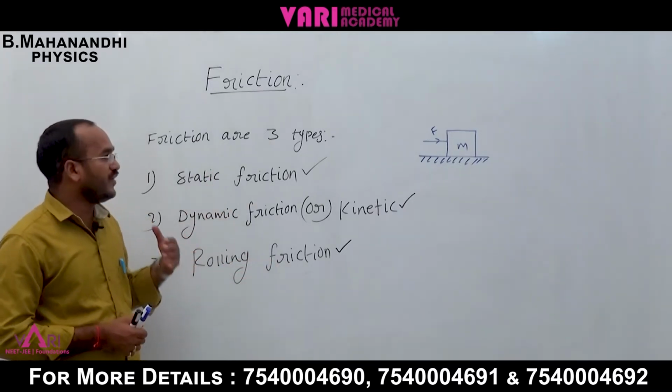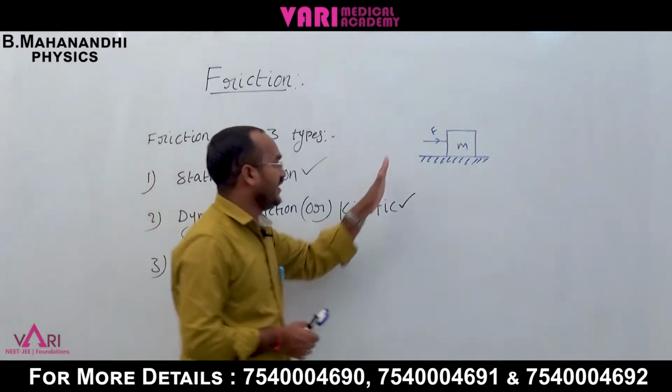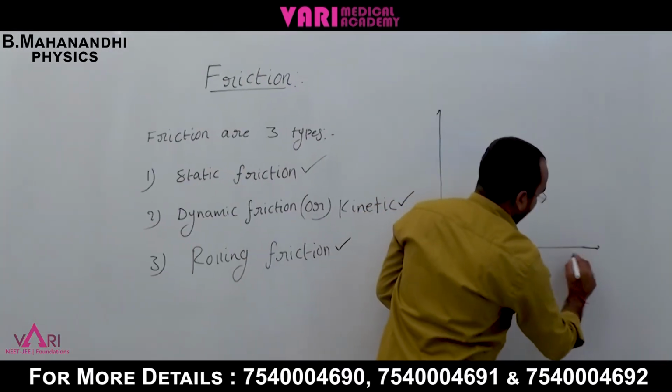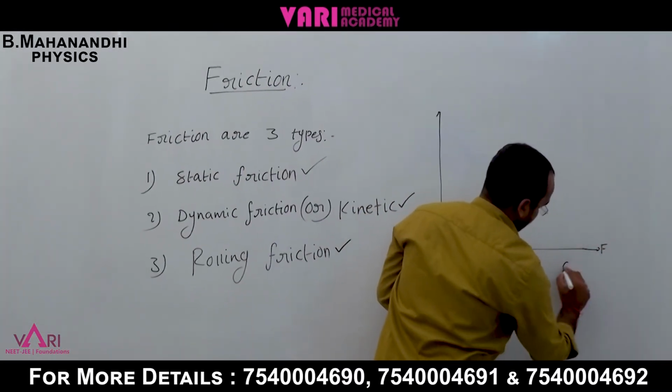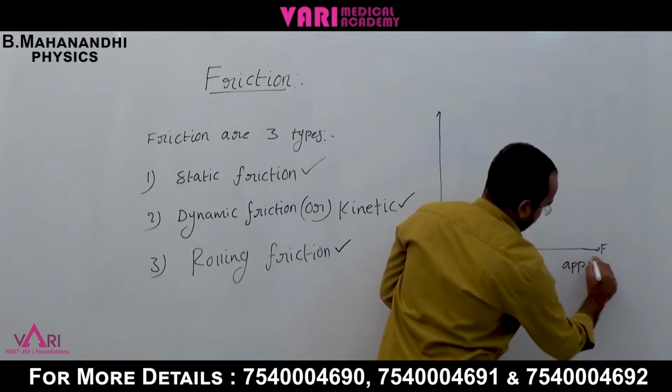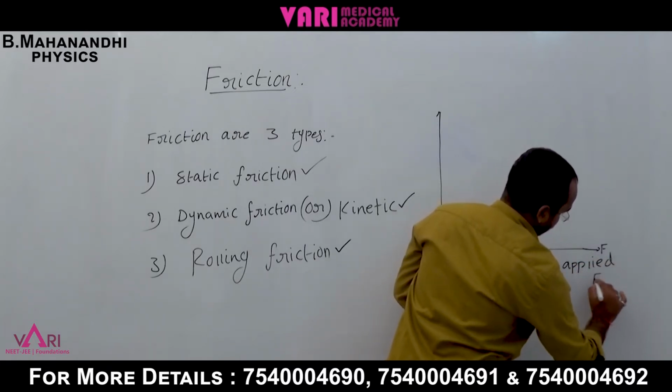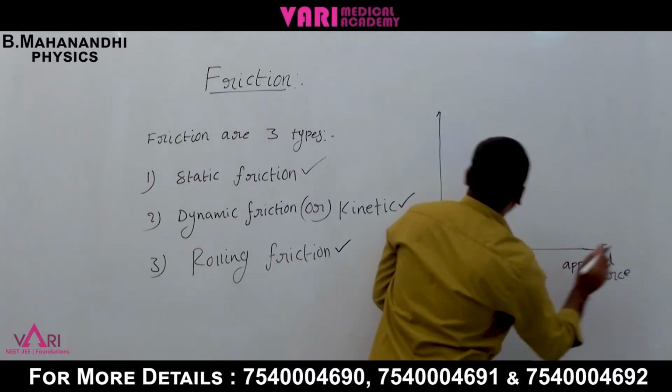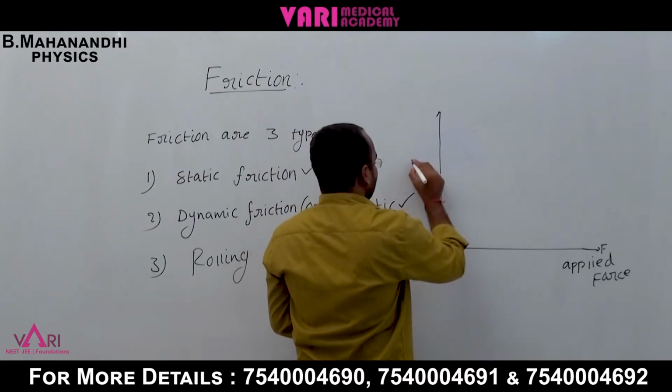Now we will represent this graphically. The x-axis is the applied force and the y-axis is the frictional force.